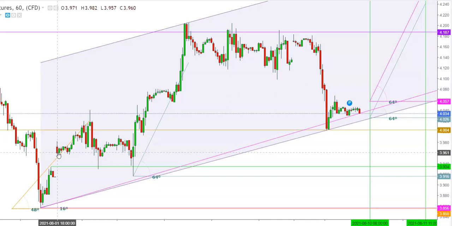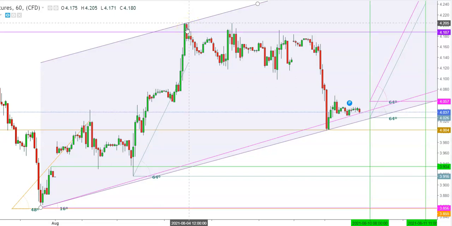on August 1st, and since then the natural gas futures have tested a high at the levels of $4.205 on August 4th. But here you can see how the natural gas futures have been facing stiff resistance at the levels of $4.187 constantly, and finally found a sharp downward move and tested the lower end of this uptrend zone, whereas the natural gas futures tested the upper end of this uptrend zone on August 4th.